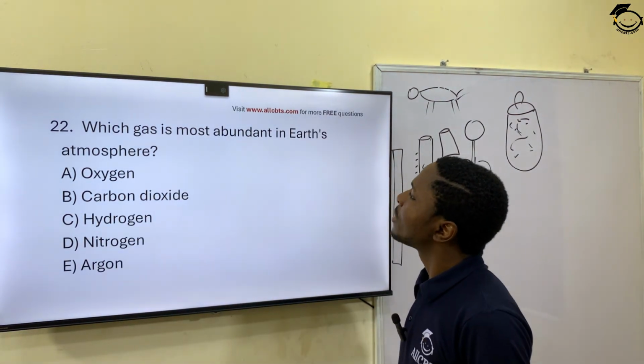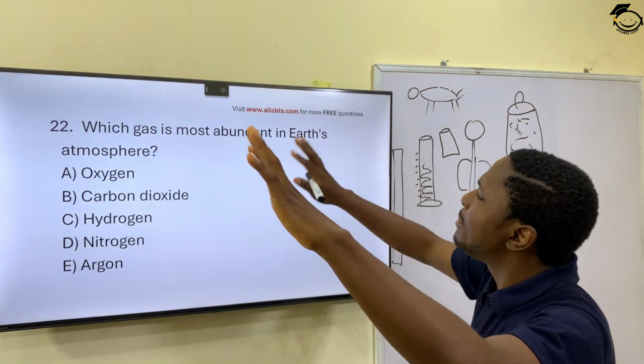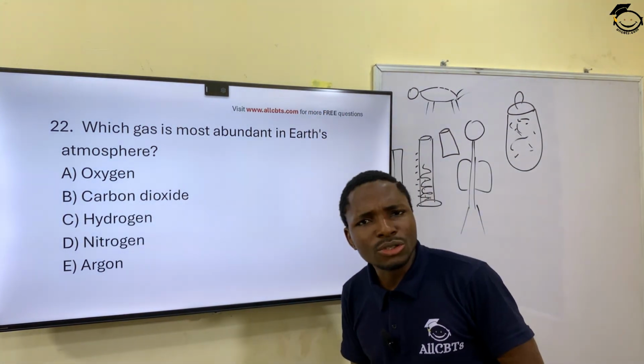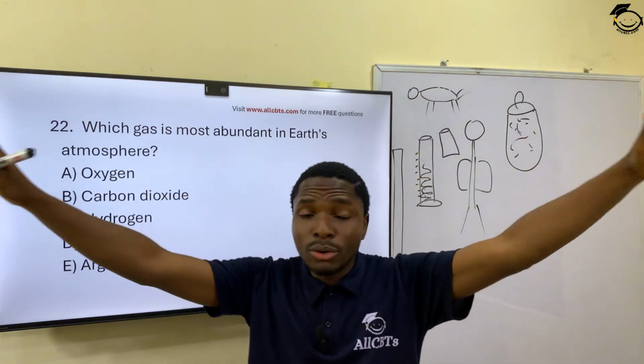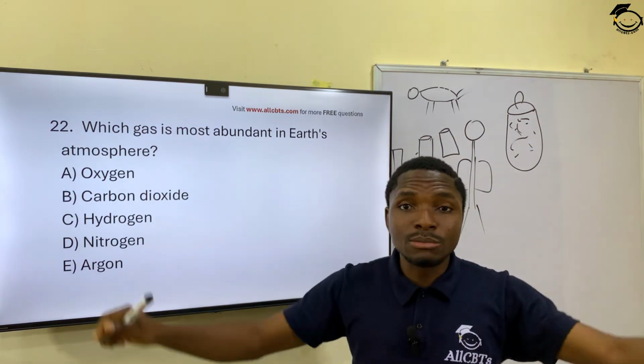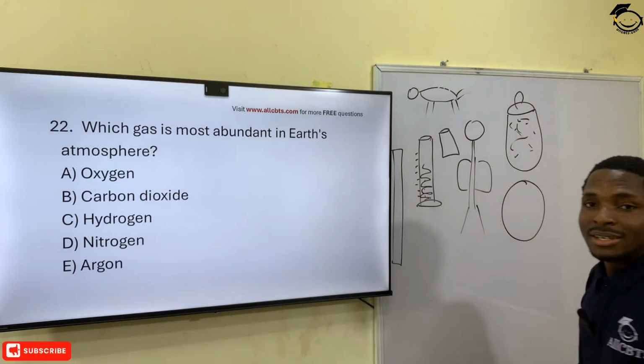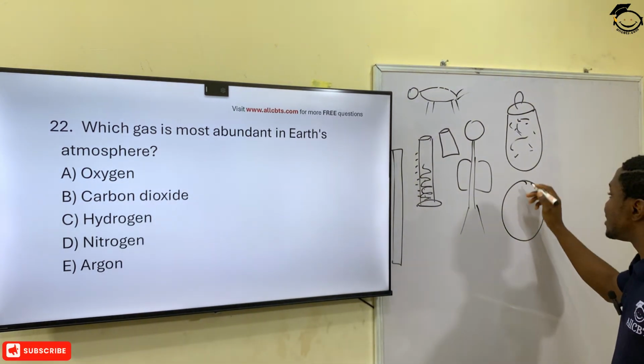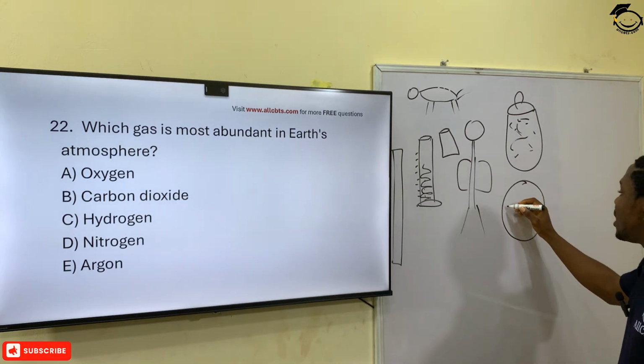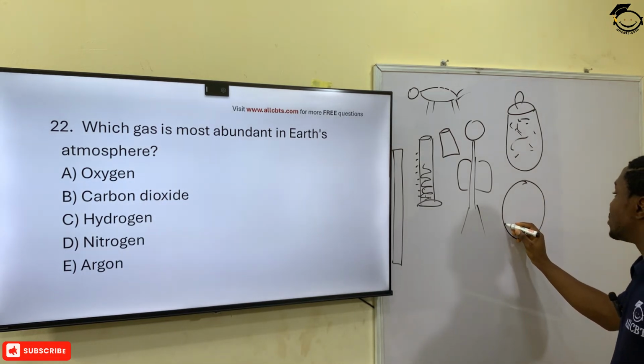22. Which gas is the most abundant in Earth's atmosphere? So let's say this is the Earth. Which gas is the most abundant in the Earth? You have nitrogen that takes about 78%.